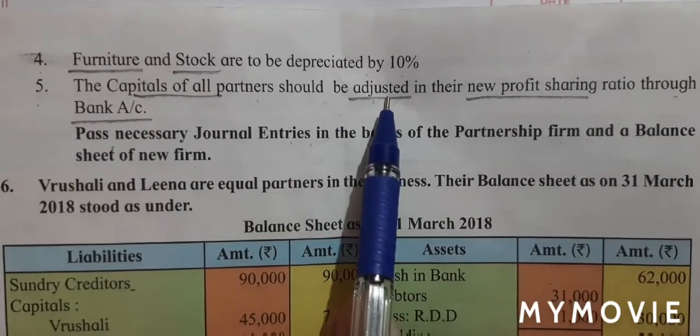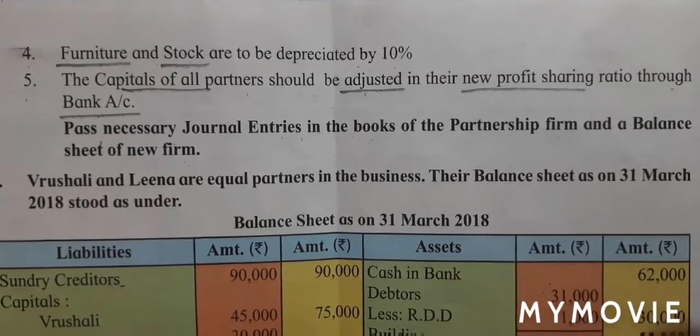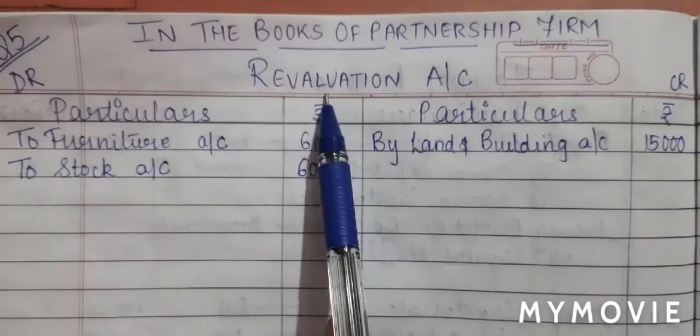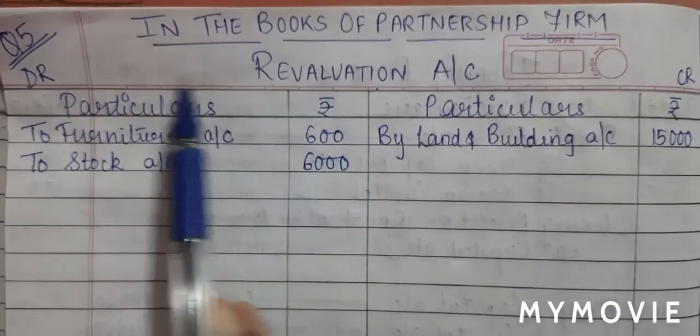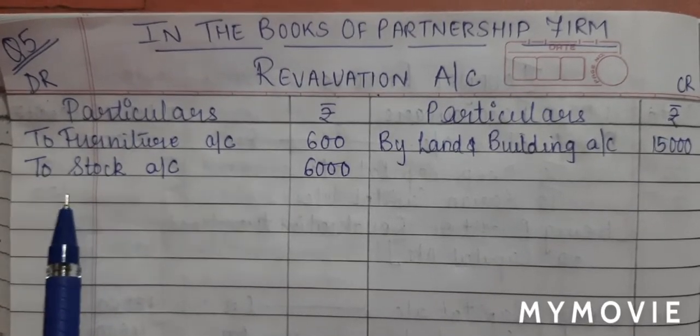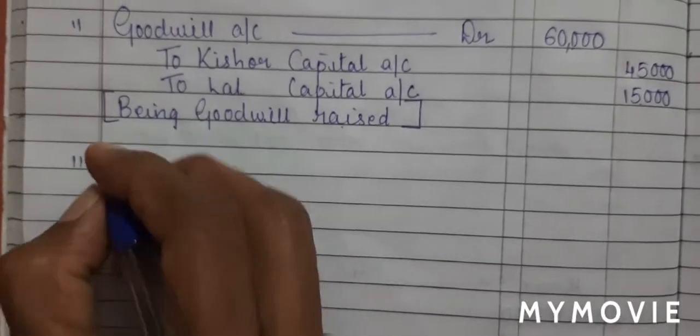So before we do the adjustment of capital, let us write the journal entry for revaluation. So we will first write journal entry for revaluation. Revaluation account debit to furniture, to stock account. Let's write this in our journal. So the date will be common.